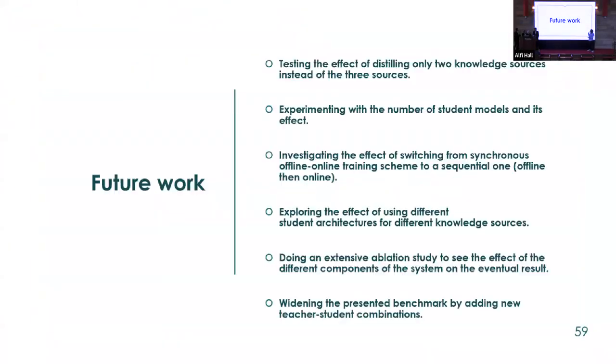And for the future work, we will attempt to test the effect of distilling 2 knowledge sources instead of 3. And we will attempt to change the number of student models, and monitor the effect of this change. And we will look into the result of switching between 2 different training schemes, one of which is synchronized between online and offline learning, and the other is sequential.